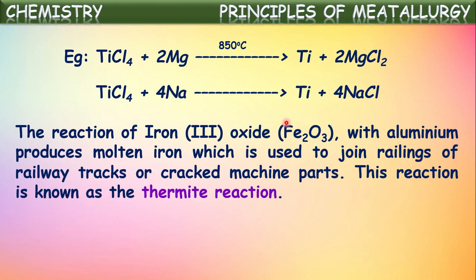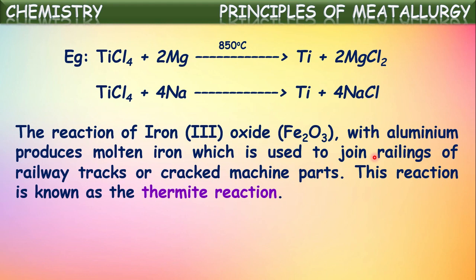The reaction of iron oxide with aluminium produces molten iron, which is used to join railings of railway tracks or cracked machine parts. This reaction is known as the Thermit reaction, and the mixture of iron oxide with aluminium is called Thermit mixture. This is generally used to join the cut railings of railway tracks.